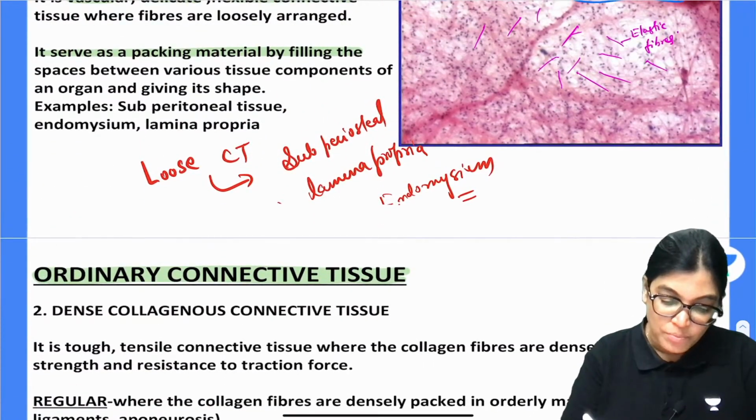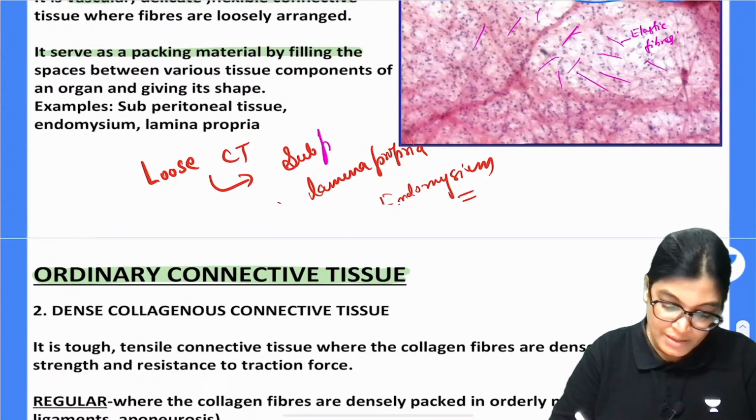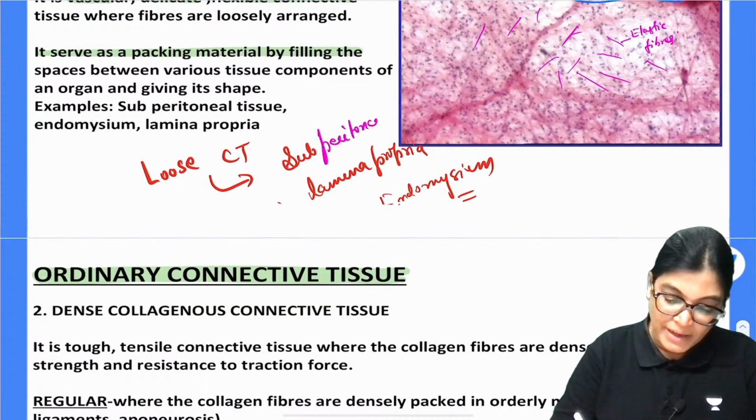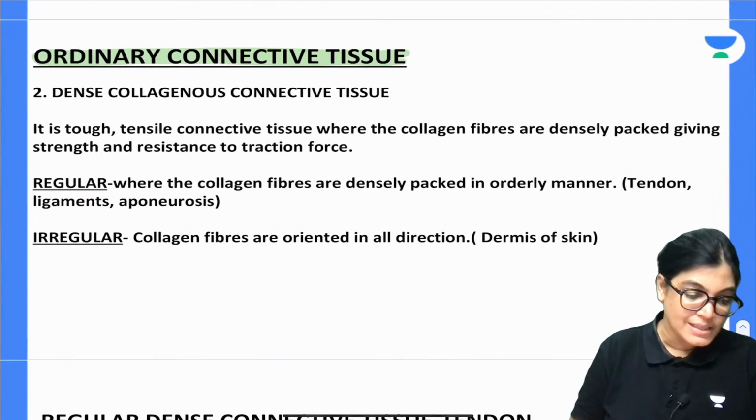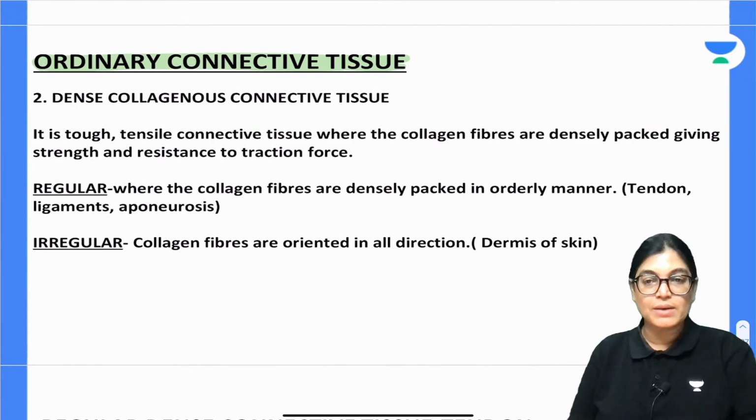It is subperitoneal, below the peritoneum, subperitoneal. Sorry, it is subperitoneal, please do make the correction, it's subperitoneal, yes.